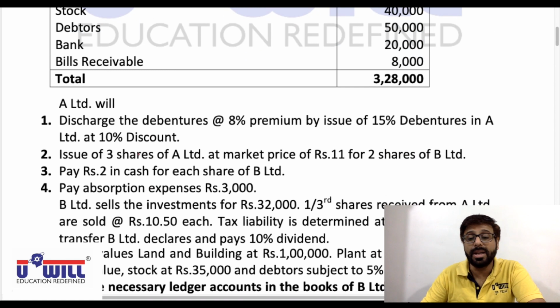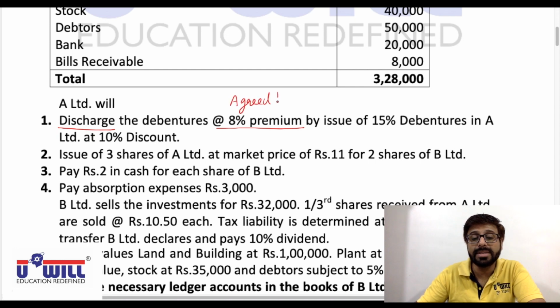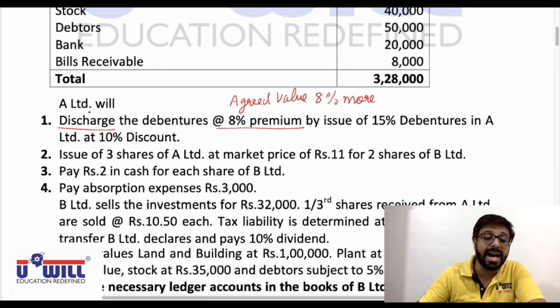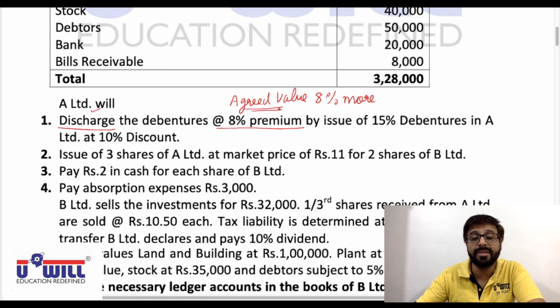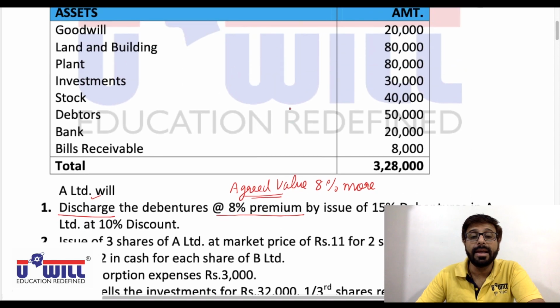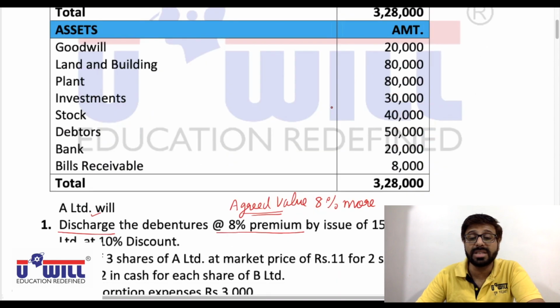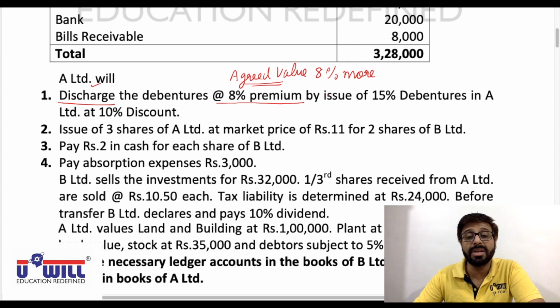Now, A Limited will discharge the debentures at 8% premium. 8% premium means the agreed value is 8% more than the book value. Where the word discharge comes, what we get is the agreed value. We have done it many number of times. And 8% premium, so 60,000 are debentures plus 8% premium, 4,800. So 64,800 is its agreed value.